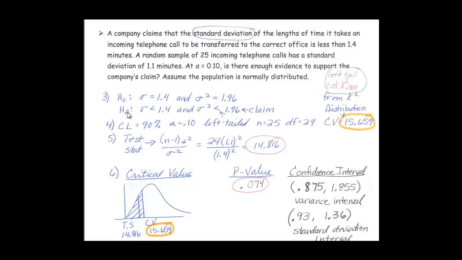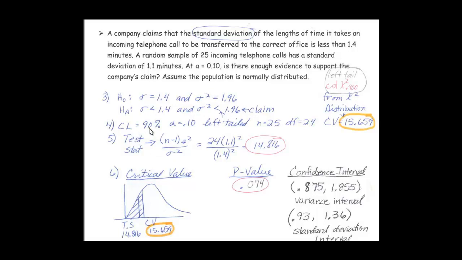So our null and our alternative are as before. Our population standard deviation is equal to 1.4. The alternative is that it is less than 1.4. Now I'm also including here that the variance is standard deviation squared. So if I square this 1.4, I would have a population variance of 1.96. I've done that in each of these cases. So I'm pointing out that the claim is here in our alternative, that they're claiming the standard deviation is less than 1.4, therefore the variance would be less than 1.96. That's where our claim is.